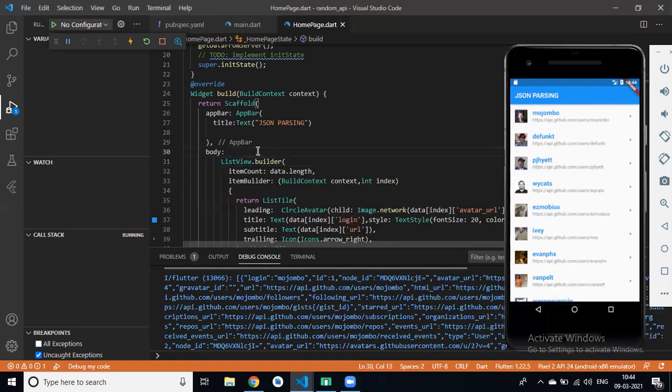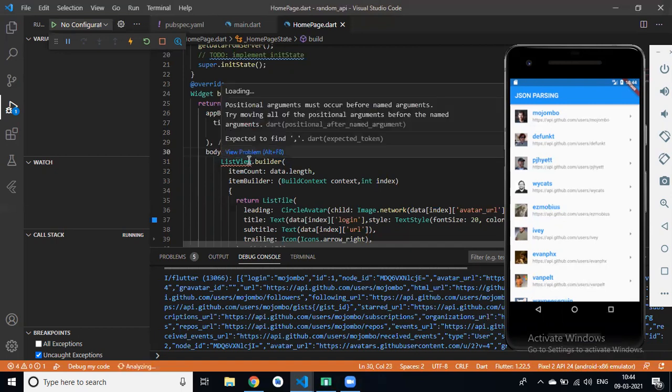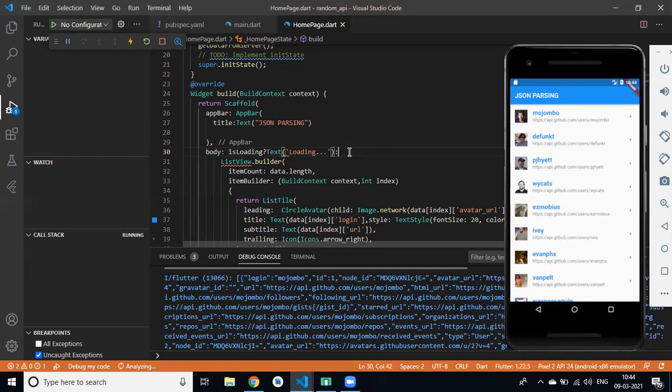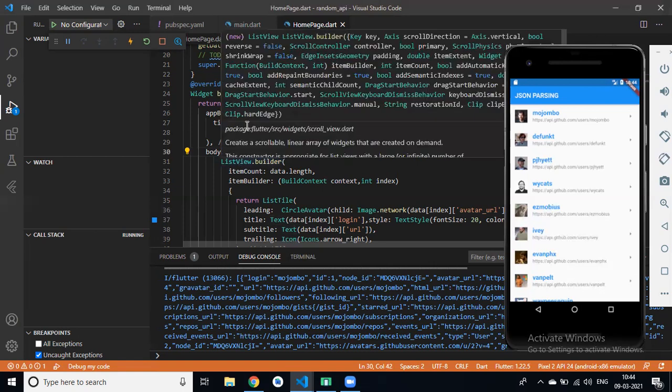Yesterday we learned the if else condition. If is loading is true, then display a text widget, loading, else list view dot builder. Clear? This statement says: if is loading is true, then display a text that is loading, else list view dot builder.